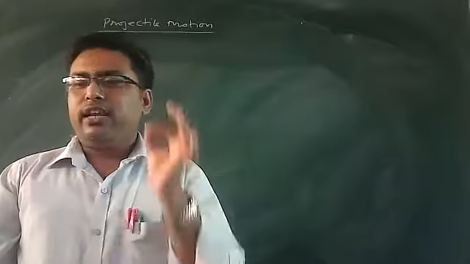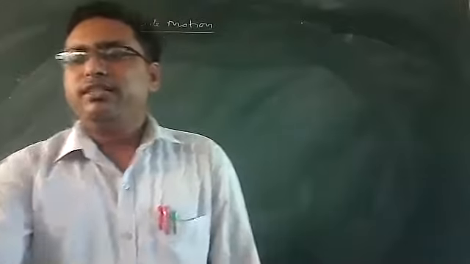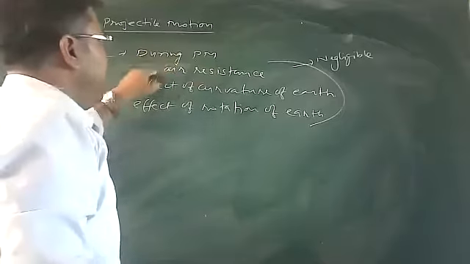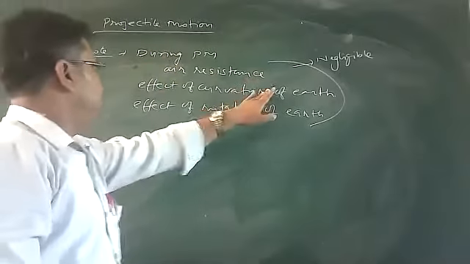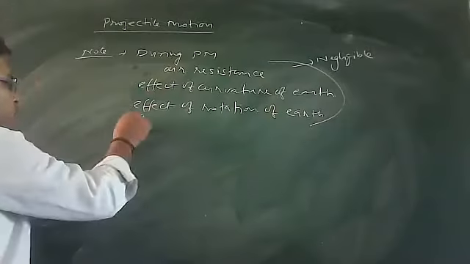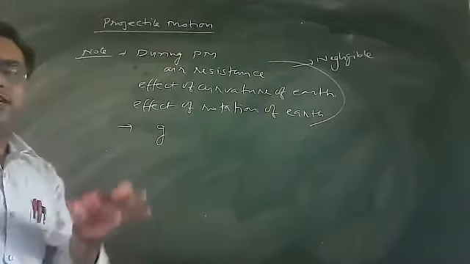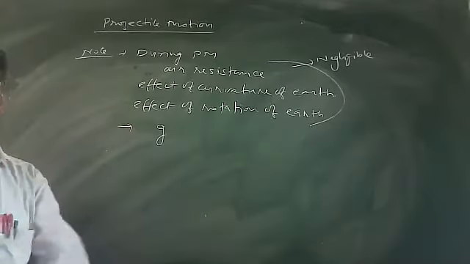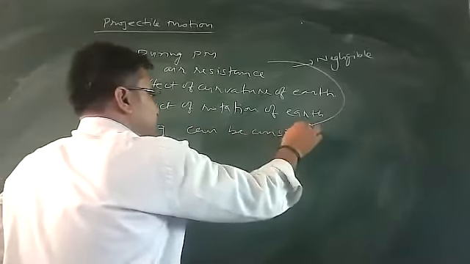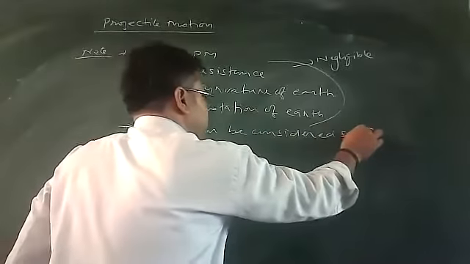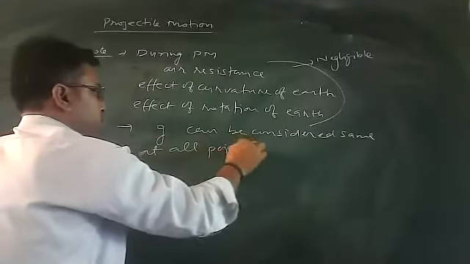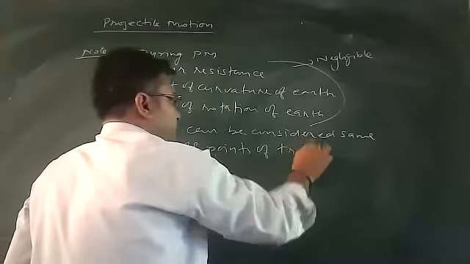I hope this point is clear to you: during projectile motion, air resistance, effect of curvature of earth, and effect of rotation of earth are considered negligible, so the value of gravitational acceleration can be considered the same at all points of the trajectory of a projectile.